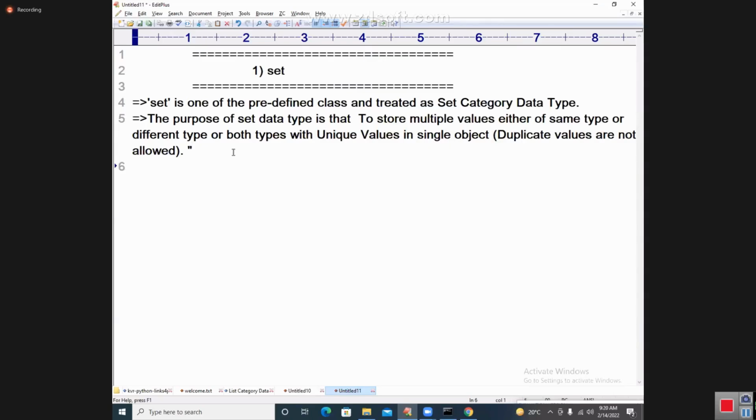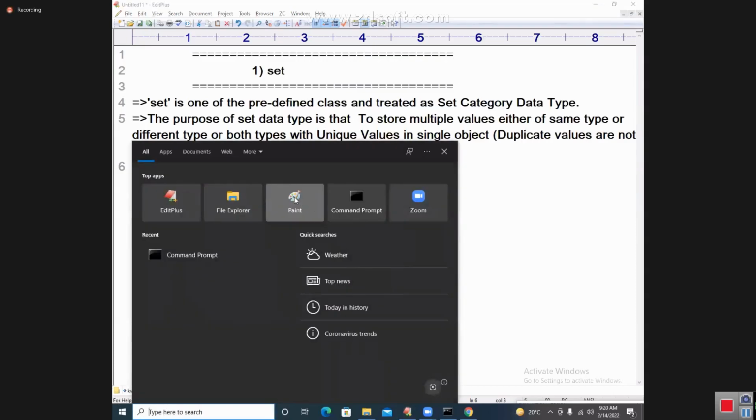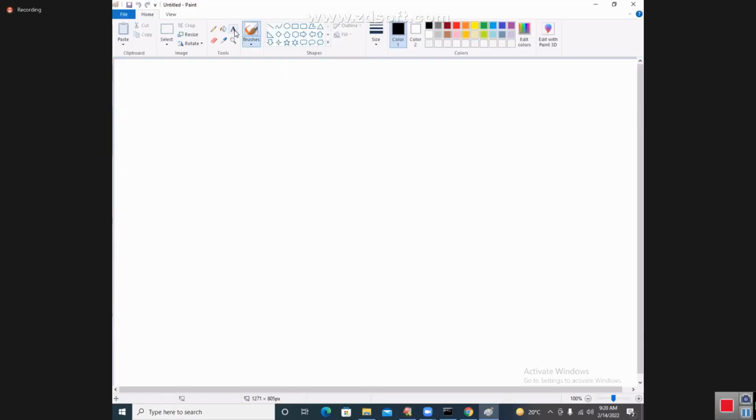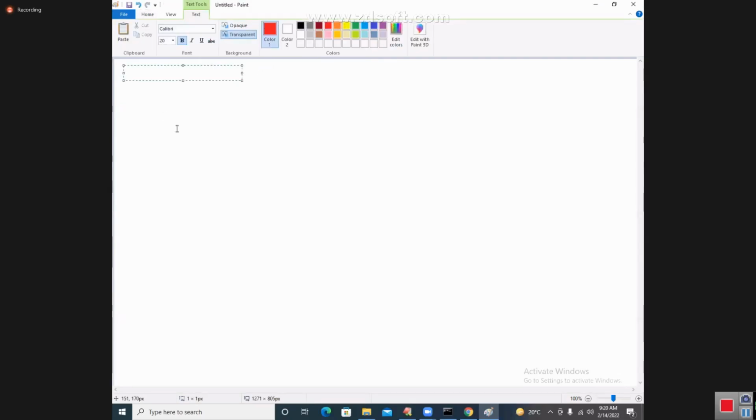The purpose of set data type is to store multiple values, either of same type or different type or both the types, with unique values in a single object. Duplicate values are not allowed. Very good. Now let us go to one important point I want to cover. I want to cover some small mathematics knowledge, dear students, because to go further, I would like to give you some mathematics knowledge.